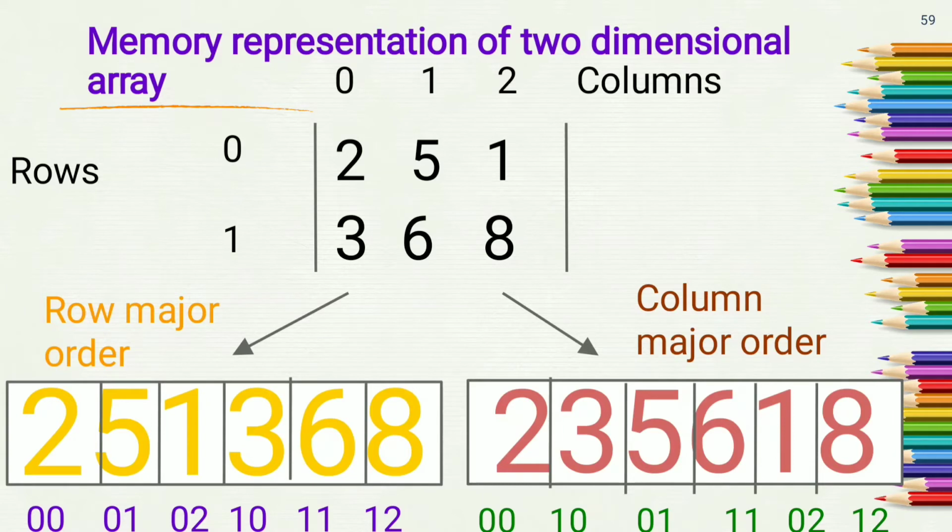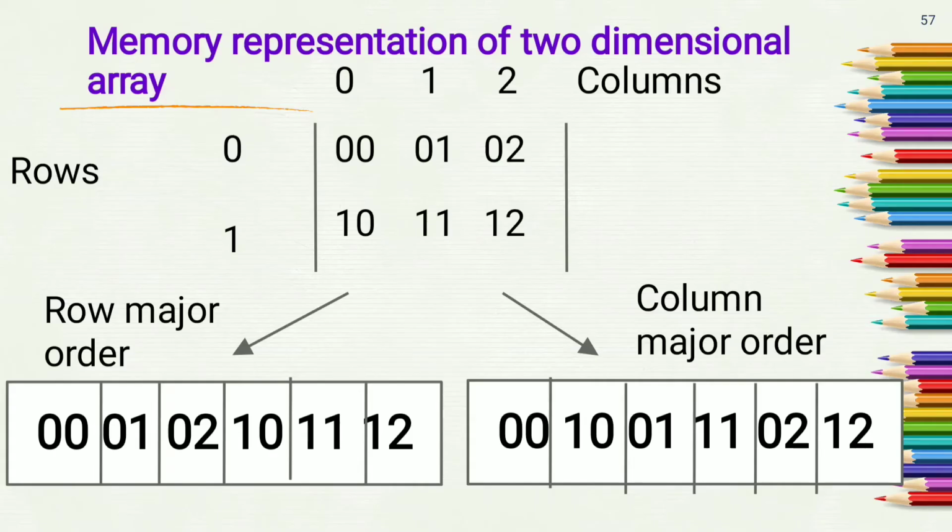So if we store elements in memory row wise, then it is called row major order, and if we store elements in memory column wise, then it is called column major order. So elements can be stored in row major order or in column major order in memory. If you are storing elements row wise, then what will be the index of elements? The index of the first element will be 0, 0.